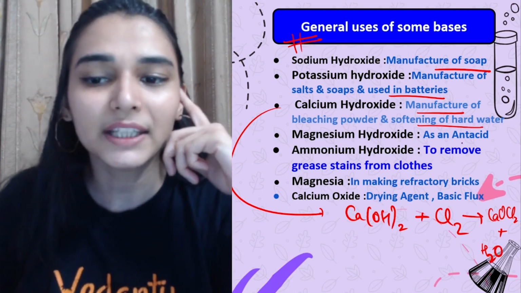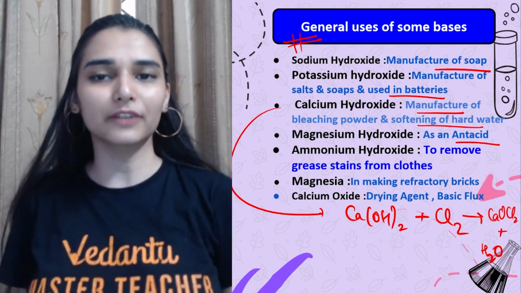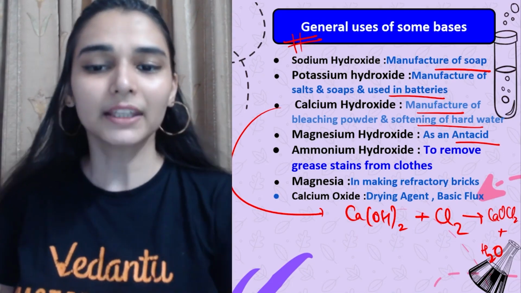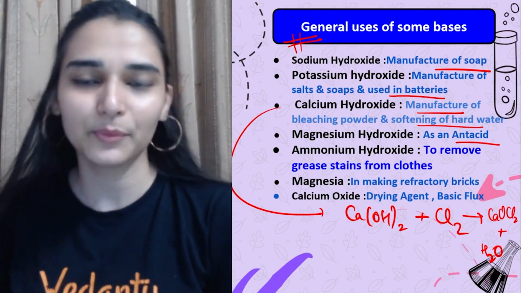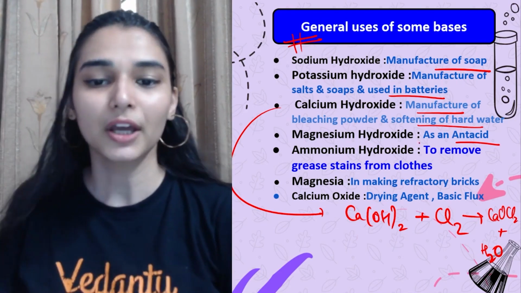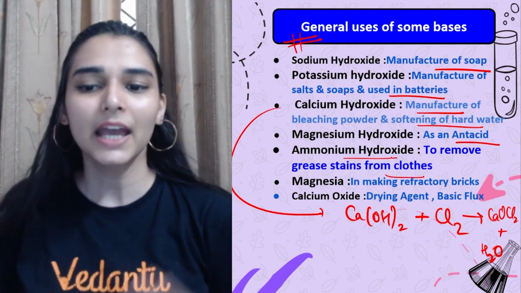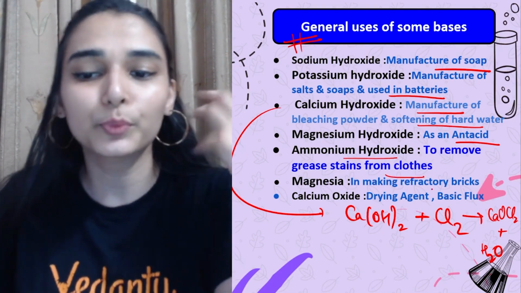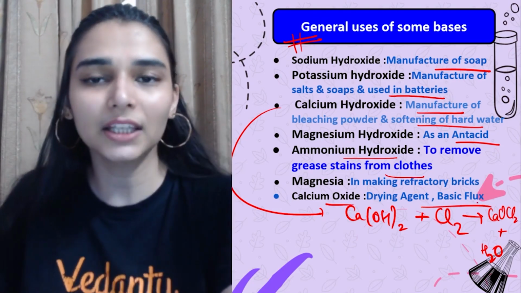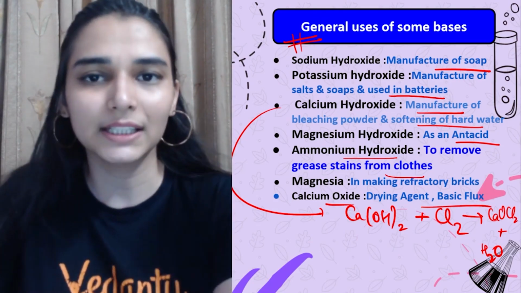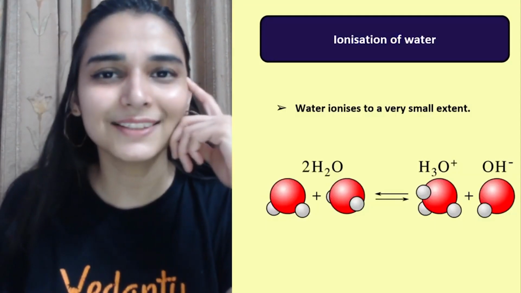ठीक है. देन मैग्नीशियम हाइड्रोक्साइड एंटासिड की तरह काम करता है. Like if you have excess of acidity in the stomach then it will help to neutralize that excess acidity, making the medium neutral in nature. To remove grease stains from the clothes we use ammonium hydroxide. Then magnesia आप use करते हो bricks को बनाने के लिए. Calcium oxide as a drying agent, it can absorb the water basically. So reactions में हम use करते हैं. These are some important uses.